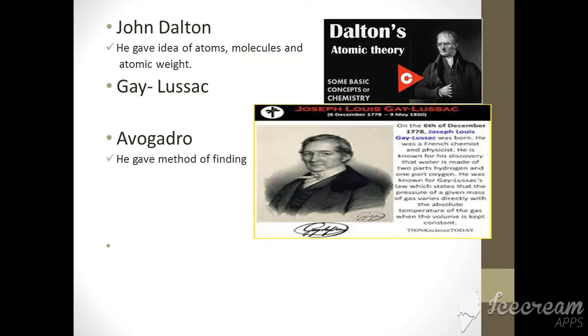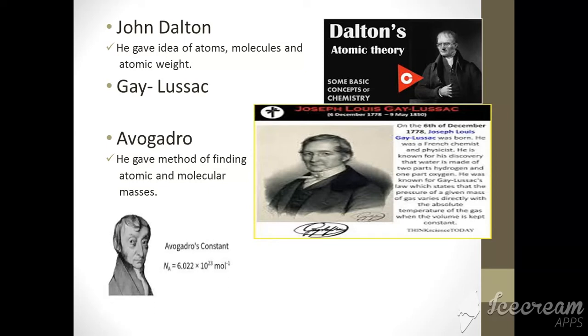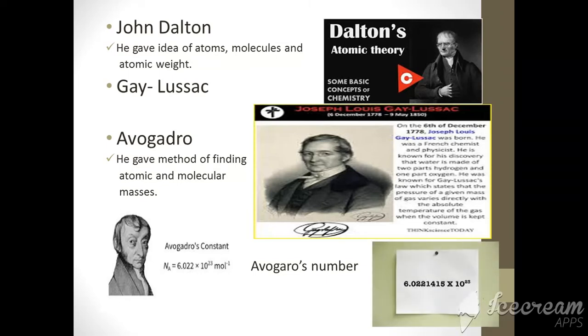Avogadro. He gave a method of finding atomic and molecular masses of many substances, and also he calculated a number which is a constant and represented as Na. This number is called Avogadro's number, and this number is used for finding the masses of substances. You need to learn this number, and in chapter number 3 you will solve some examples using this number. The number is 6.02 into 10 raised to the power 23.